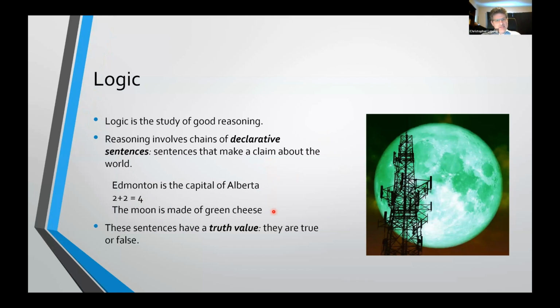And what makes these declarative sentences is that they have a truth value, right? They can be true or false. So these first two are true. The last one is false.